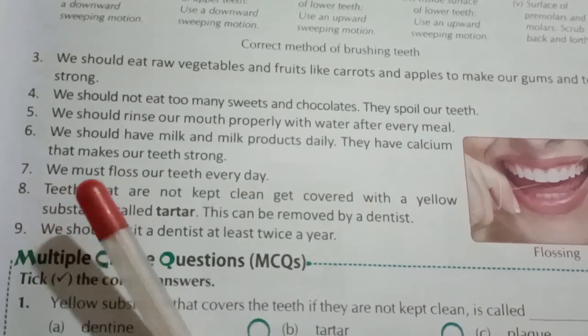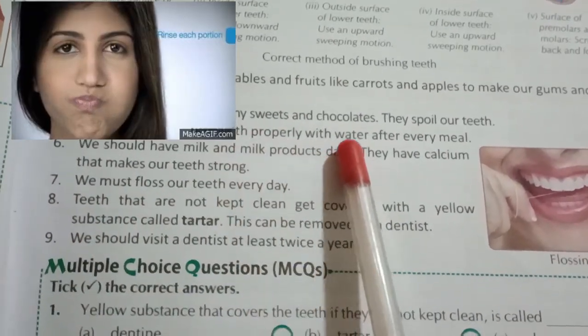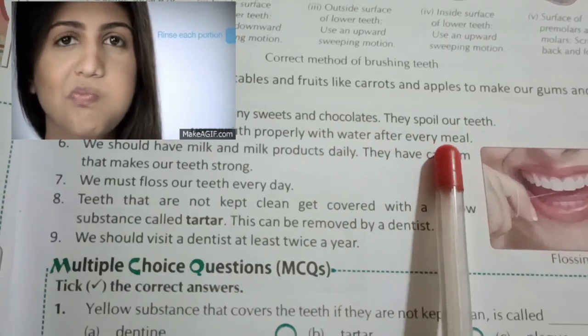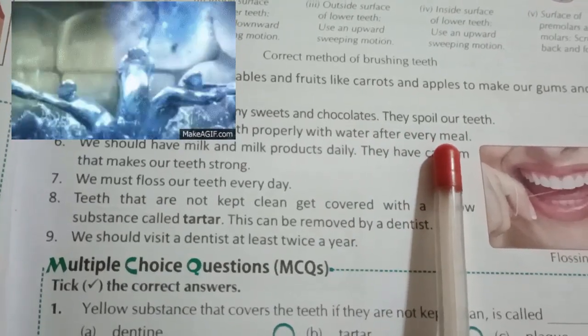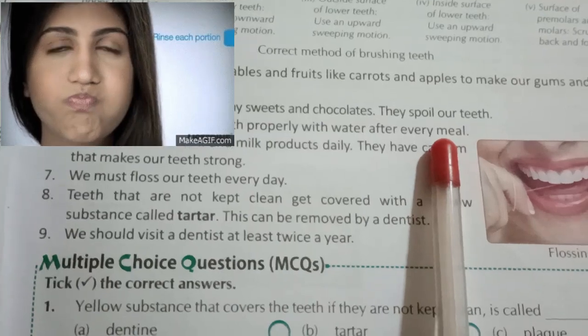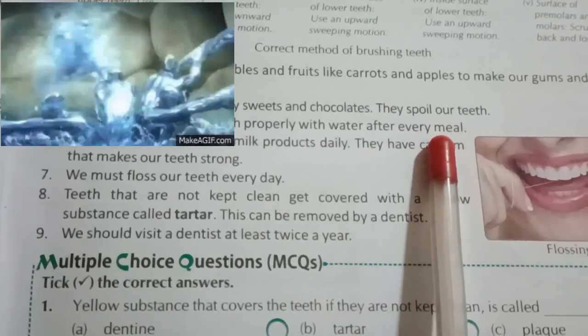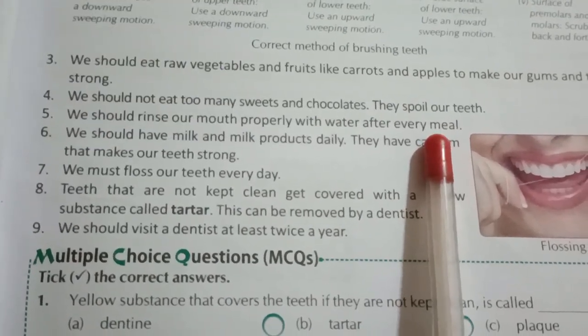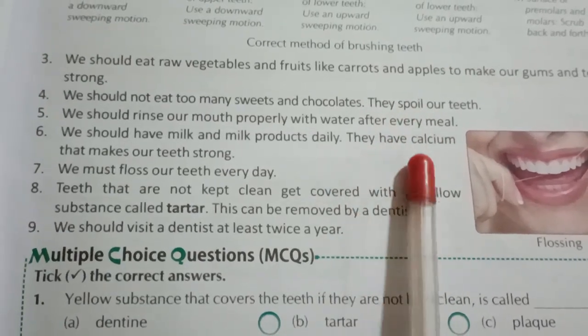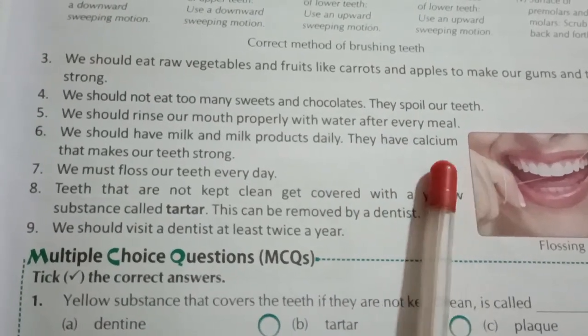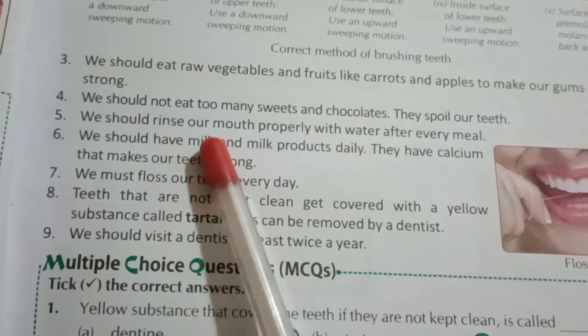Next one, we should rinse our mouth properly with water after every meal. Means we have to take some water in our mouth, then rinse our mouth, and then throw that water. This process we have to do after every meal. Whatever we eat, after that we have to rinse our mouth.